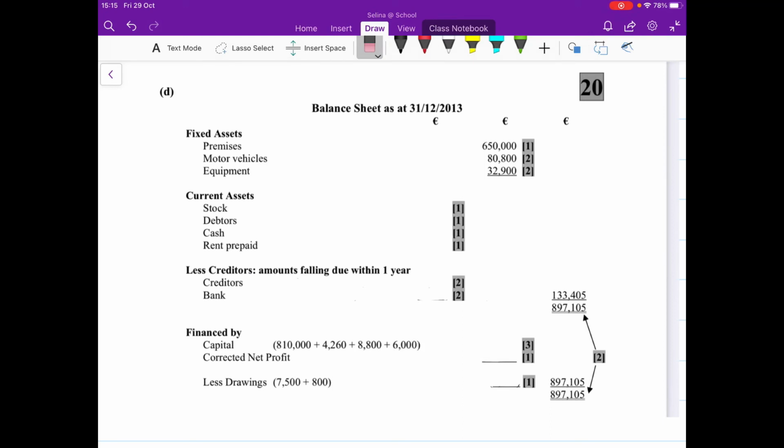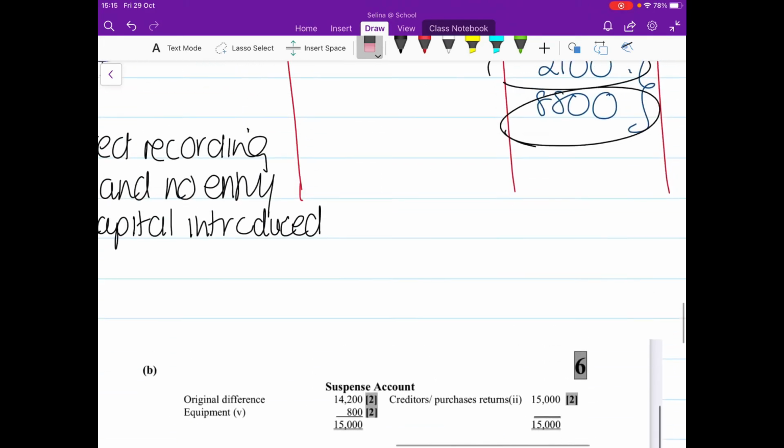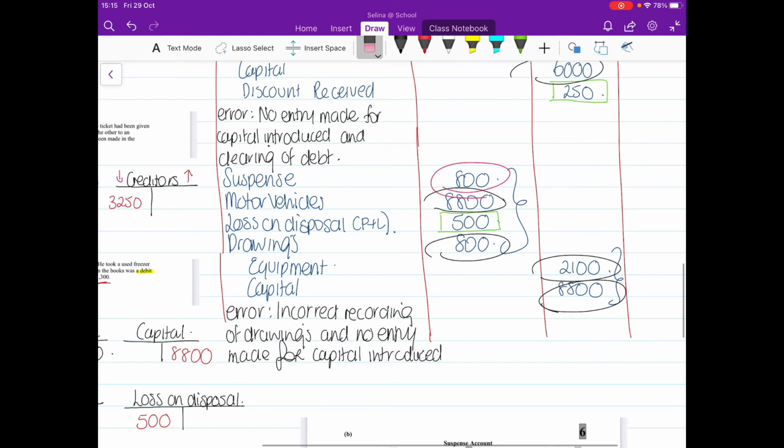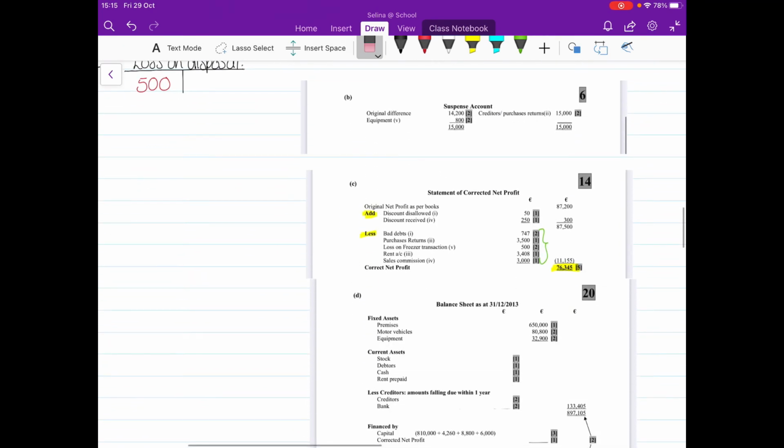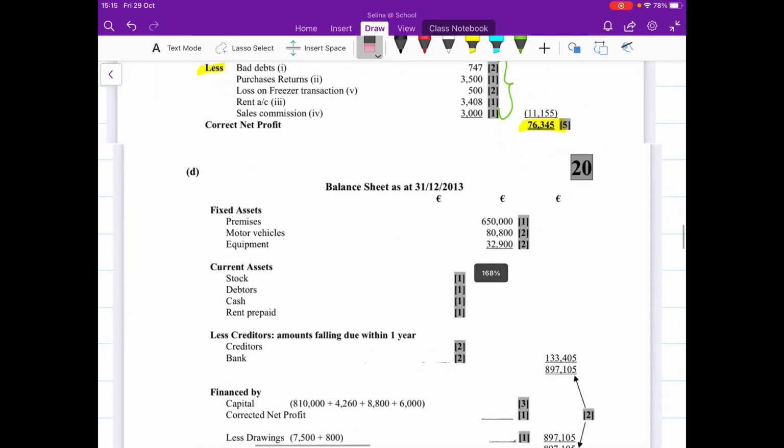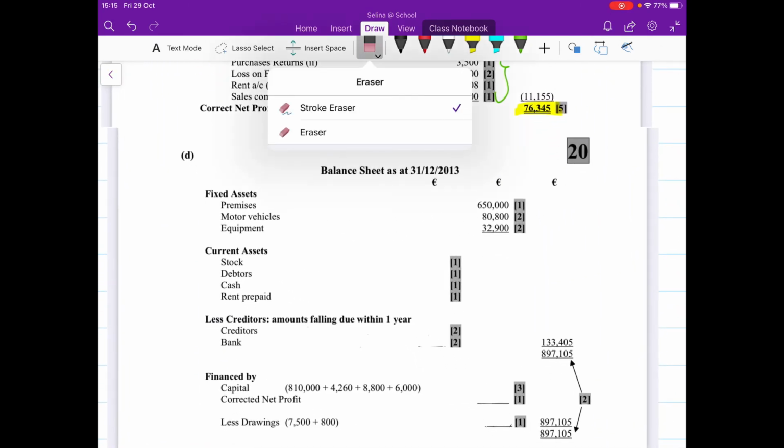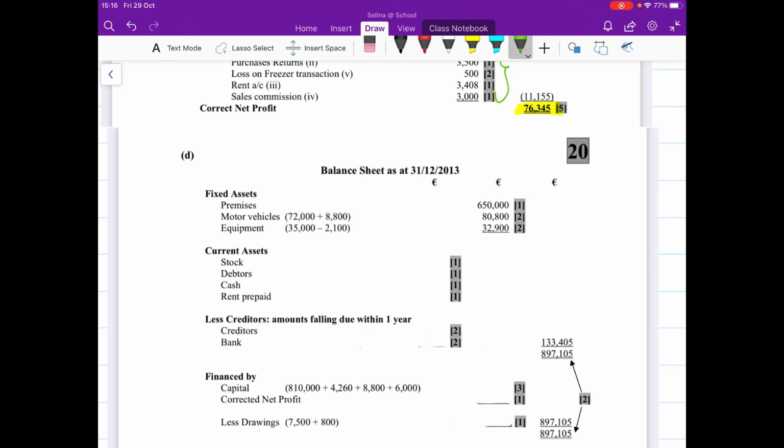Now we did have an adjustment to that when Cagney gave his motor vehicle to the business. So just scroll back up there to that. We've got a debit of €8,800, okay? So debiting an asset account increases it. So you need to know your rules here. So I'm going to start off basically with my €72,000 that I had, and I'm going to add on that €8,800 there. So it's 72,000 plus the 8,800, which leaves it at €80,800.